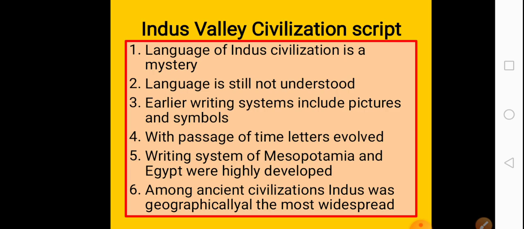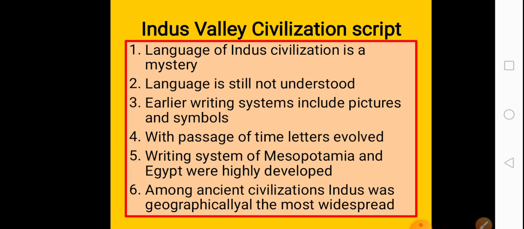Earlier writing systems include pictures and symbols, just like these days we use letters to write. Earlier people used pictures and symbols, and with the passage of time the letters evolved and people started writing with letters. The writing systems of Mesopotamia, which was Sumerian, and the Egyptian were highly developed, as opposed to the Indus Valley civilization.